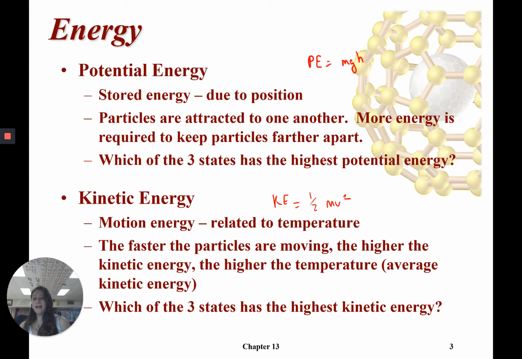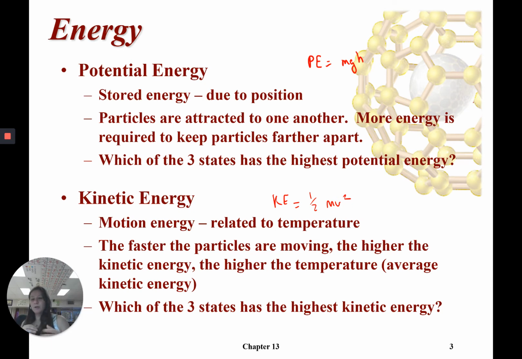So if I have solid ice at 0 Celsius and liquid water at 0 Celsius, they're both going to have the same kinetic energy because they're both at the same temperature. But in general, solids tend to exist at lower temperatures, and so they tend to have low kinetic energy, followed by liquids. And then gases tend to exist at high temperatures, and so they typically have higher kinetic energy and they're moving faster.